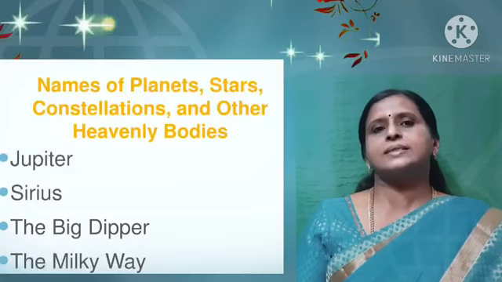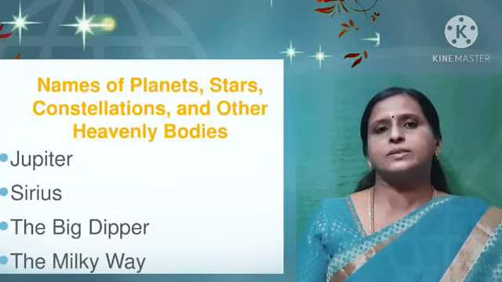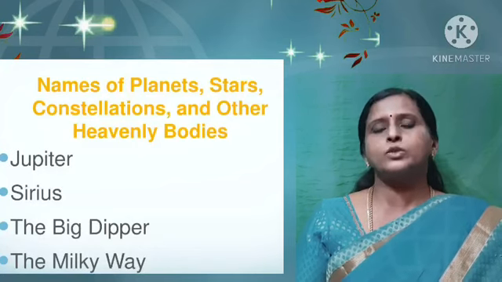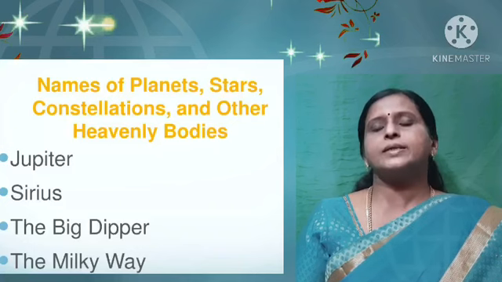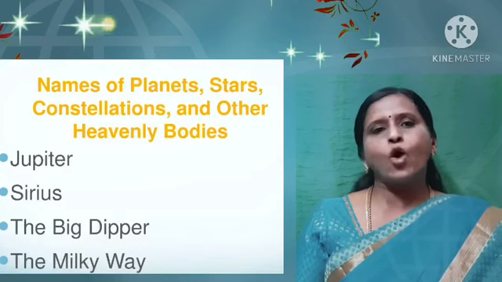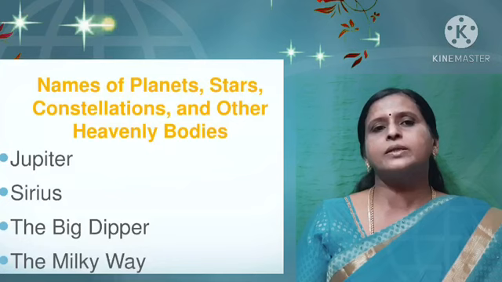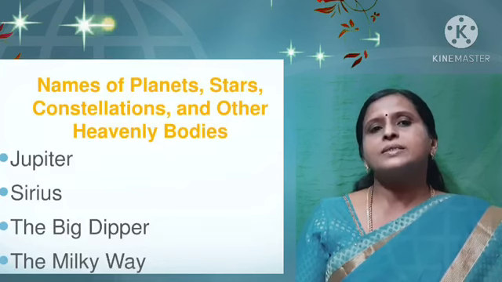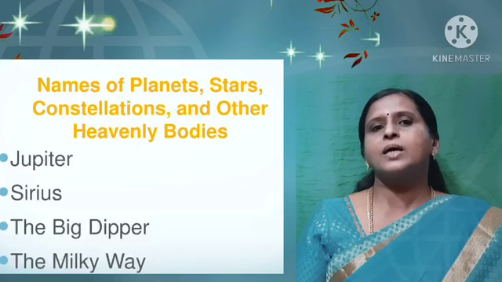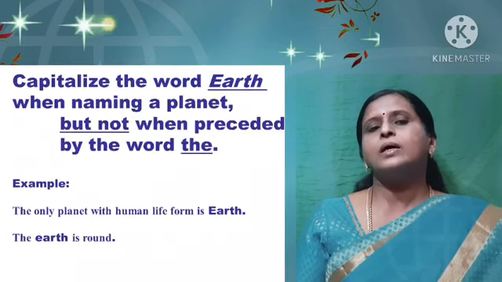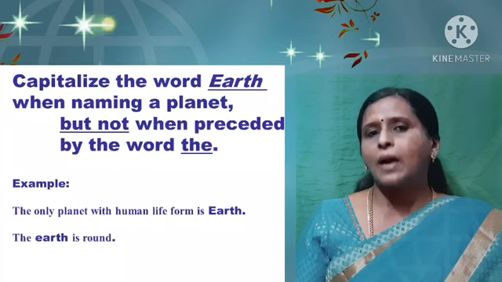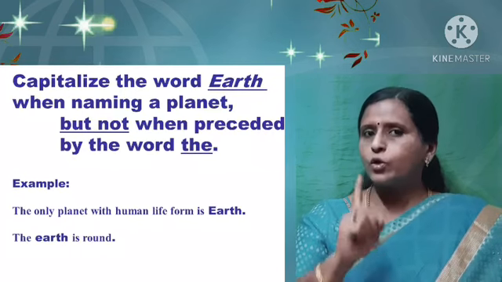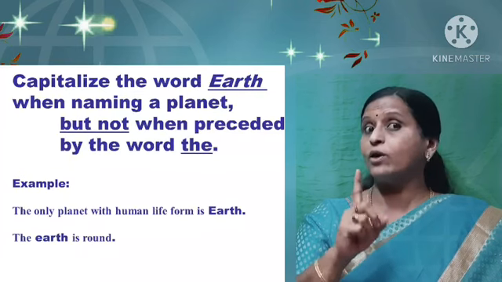All our planets and all the celestial bodies belonging to the space also begin with capital letters. For example, you know all the planets, isn't it? You must have learned them in science and geography. So, what are they? Saturn, Jupiter, Mars, Venus. So, all of them should begin with the capital letter. Why? Because there is only one planet called Venus. There is only one planet called Mars. So, one of its type.